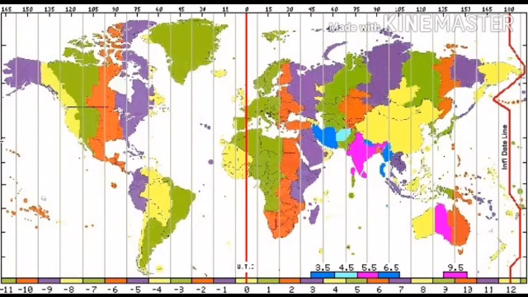Then again, to the east, at 15 degrees you will have 1 a.m., at 30 degrees 2 a.m., at 45 degrees 3 a.m., at 60 degrees 4 a.m., at 75 degrees 5 a.m., and at 90 degrees it will be 6 a.m. So if the time is 4 p.m. at 120 degrees west, it would become 6 a.m. at 90 degrees east. Hope it is clear now.